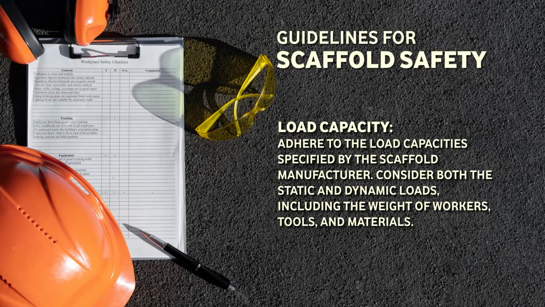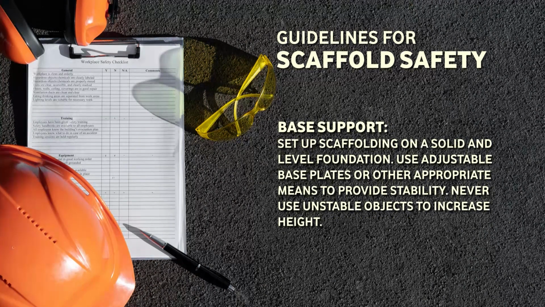Let us discuss the next important point, design and construction. Follow the manufacturer's instructions and industry standards for scaffold design and construction. Ensure that all components are in very good condition and used according to their design. The next is load capacity. Adhere to the load capacity specified by the scaffolding manufacturer. Consider both static and dynamic loads, including the weight of workers, tools and materials. The next point is base support. Set up scaffolding on a solid and level foundation.